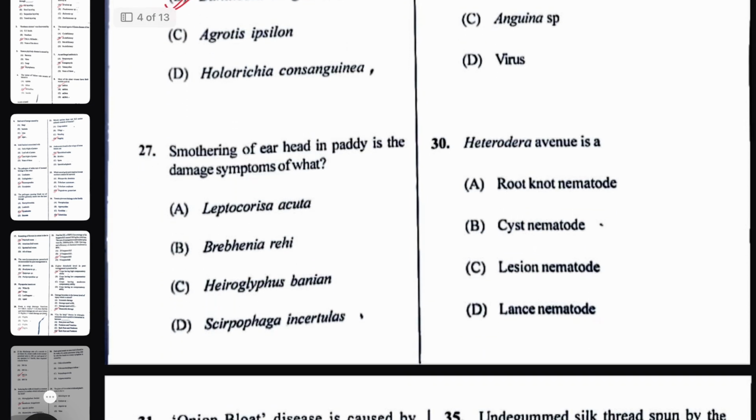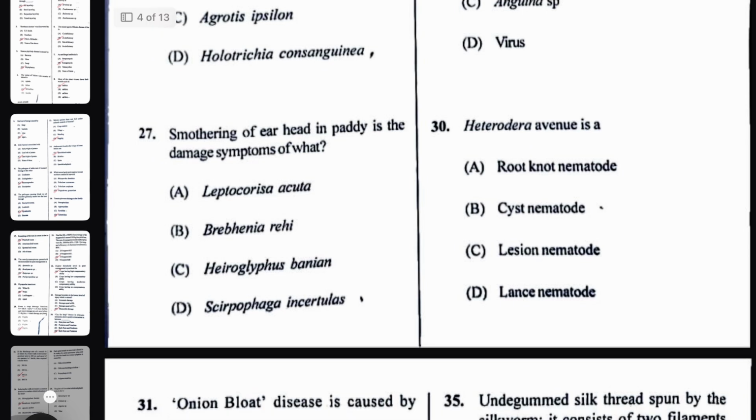Next question. Smoothing of earhead in paddy is the damage symptom of what? Smoothing of earhead of paddy is the damage symptom of Leptocorisa acuta, that is rice earhead bug.